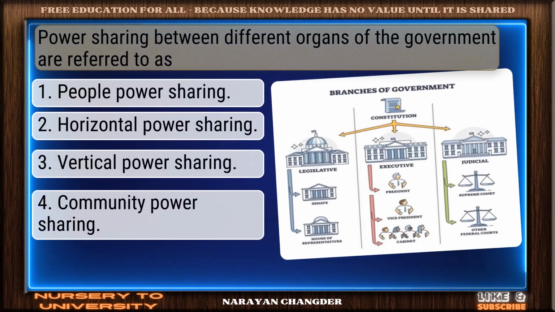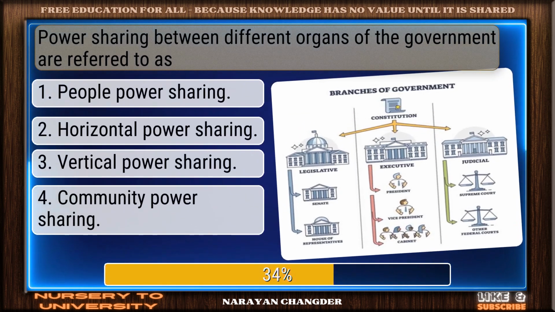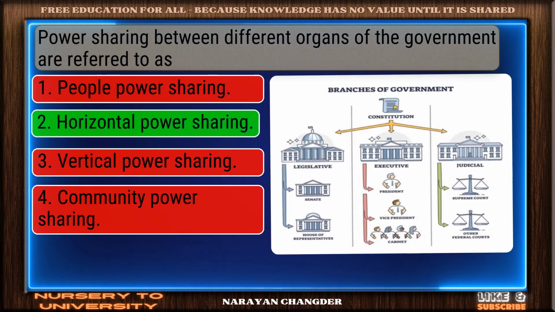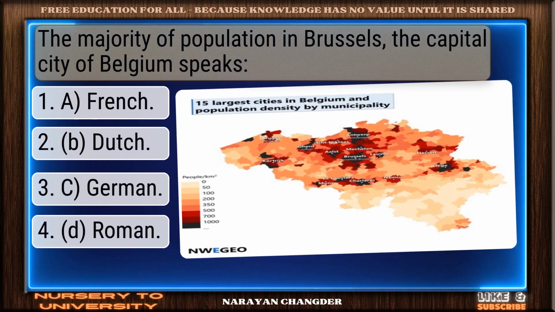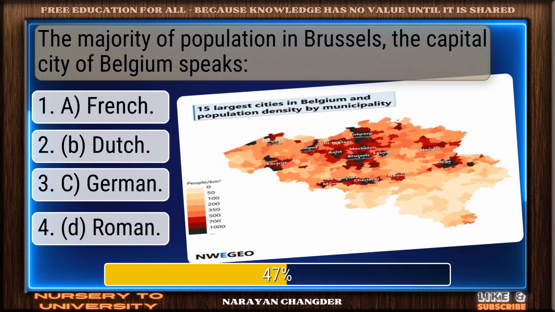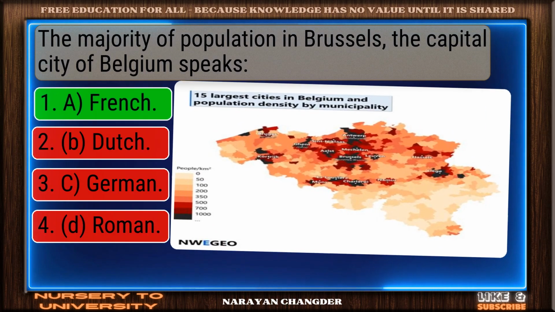Power sharing between different organs of the government is referred to as. Valid point. Horizontal power sharing is true. The majority of population in Brussels, the capital city of Belgium, speaks. Nicely done. A. French is solid.